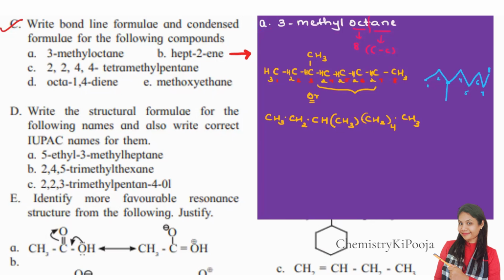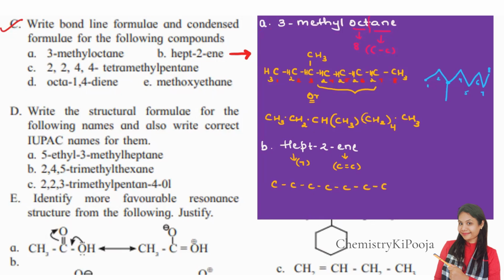Let us proceed with question number B now. B is hept-2-ene. Again it is of a similar type. I'm going to simply put the carbon atoms first. Since it is hept, that means a total of 7 carbons should be there, and ene means carbon double bond carbon. Now let me write down 1, 2, 3, 4, 5, 6 and 7.